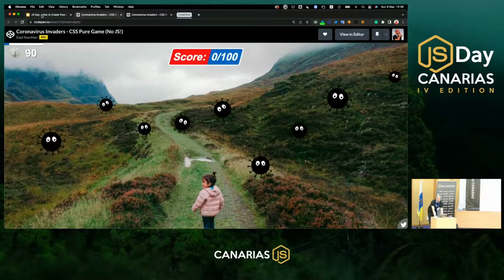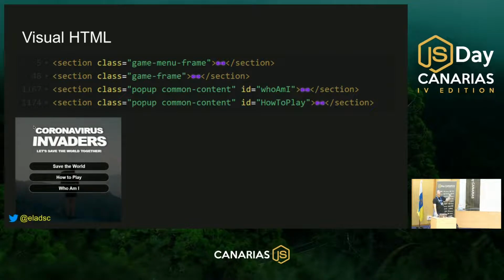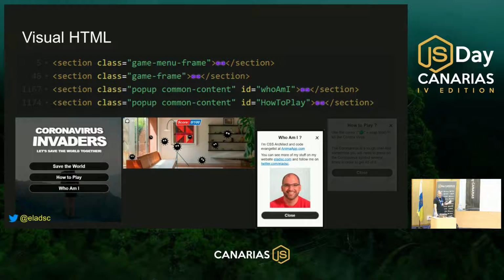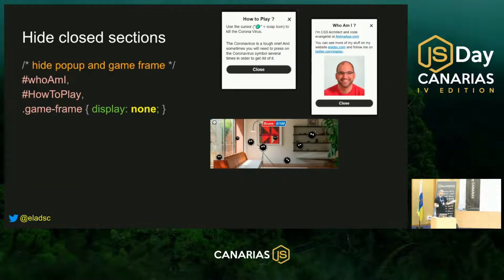How am I representing all those four frames in a very easy way? I'm just creating four separate section HTML elements. And as you can see by the class name and by the ID name, the first frame is the game menu frame. The second one is the game frame itself. The third one is the pop-up of UMI. And the last one is the pop-up of How to Play. But when I'm loading this game, I want to see only the game menu frame, and I don't want to see all the other frames. How am I hiding all the other frames in a very easy way? I'm just giving all the other frames display none, and in this way I'm seeing only the game menu frame.